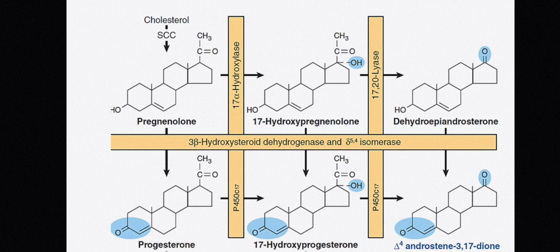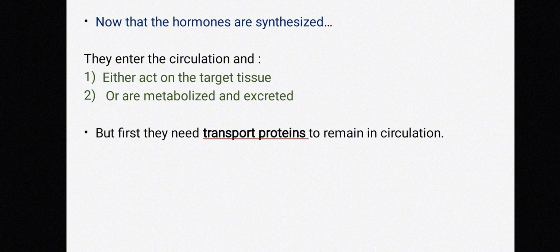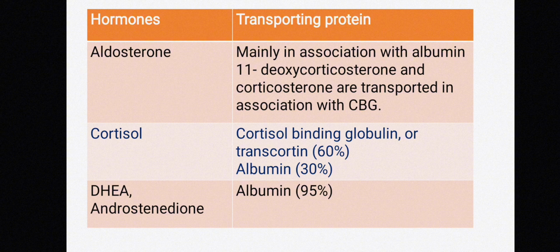Now the hormones that are synthesized enter into the circulation and either act on the tissue or get metabolized or excreted, but first they need transport proteins to remain in circulation. So what are the transport proteins?